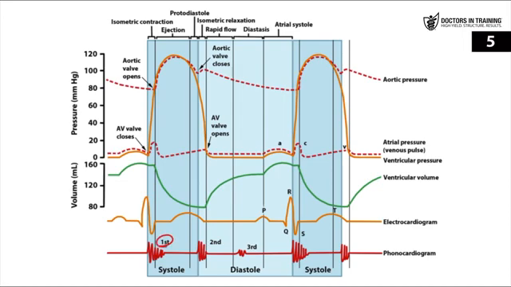Now let's talk about your heart sounds next. So your heart sounds are definitely worth knowing and very testable and high yield as well. So let's start with your S1 heart sound. Your S1 heart sound is going to correspond to mitral and tricuspid valve closure. S2 occurs right with the aortic and the pulmonic valve closure. So those are easy. Now we get to some hard ones.